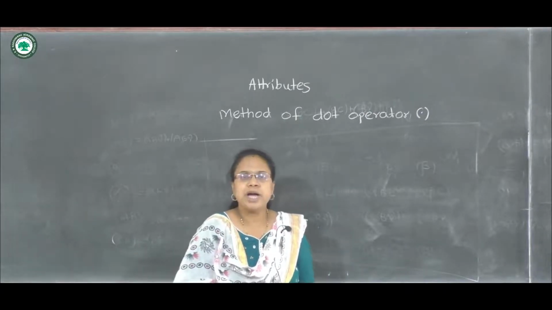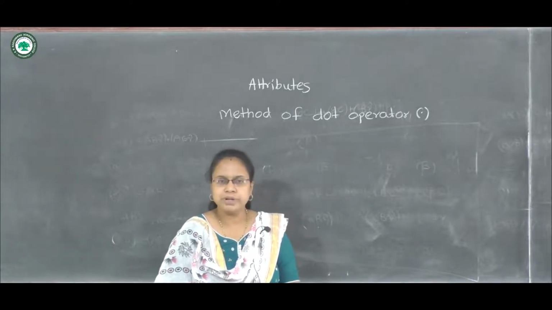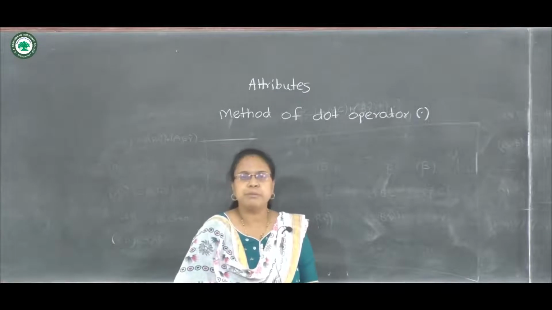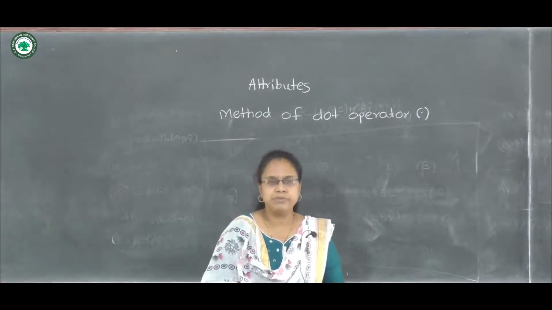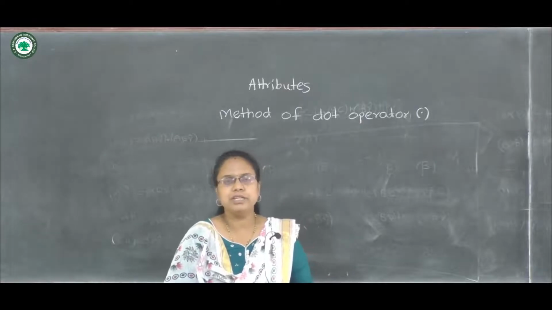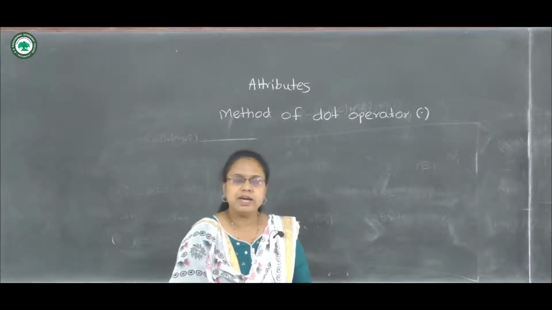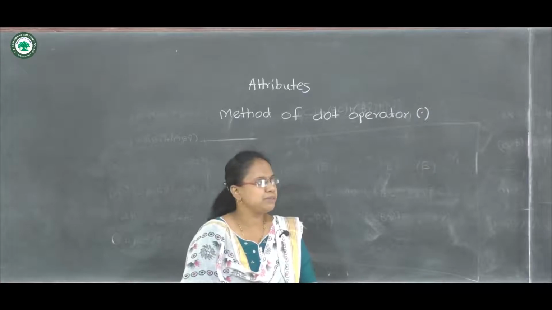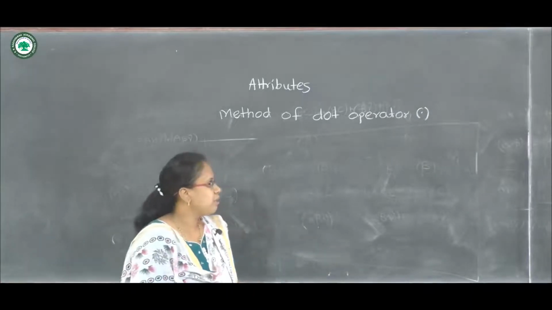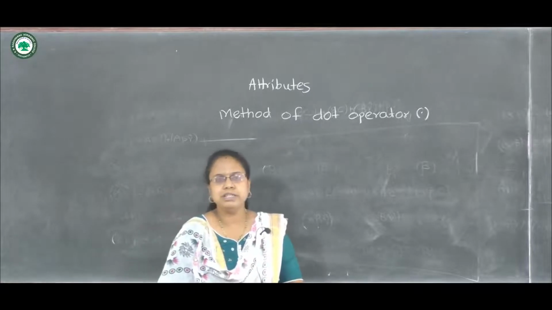Generally, we require the relation among positive frequencies. So this method is very useful for obtaining the relation between the frequencies. Up to the order 3, we can easily obtain the relation. But if there are more than 3 attributes, then this method is very useful. So let us write down the method of dot operator for 2 and 3 attributes.